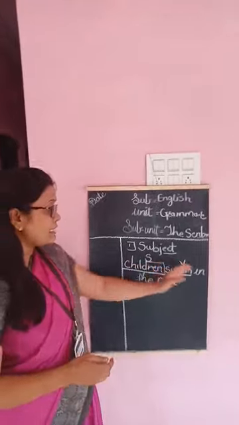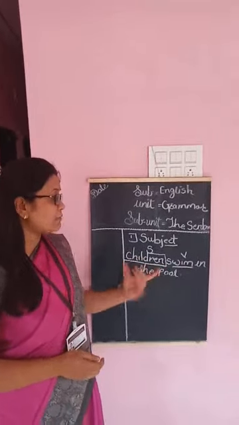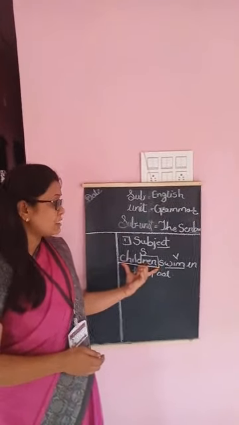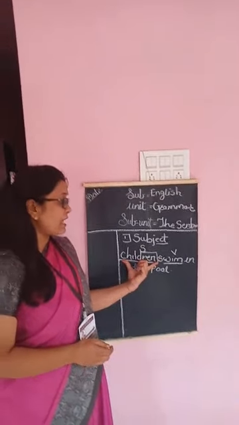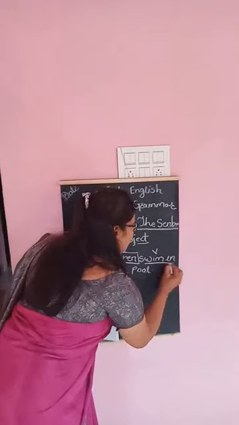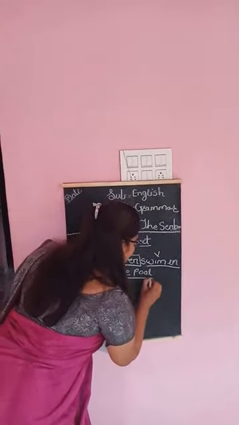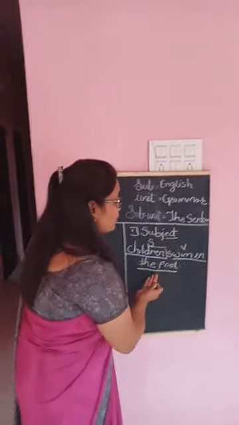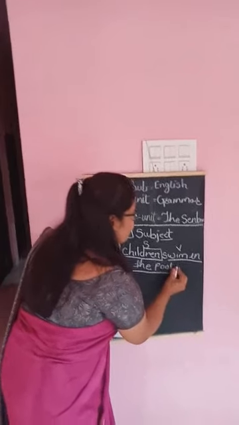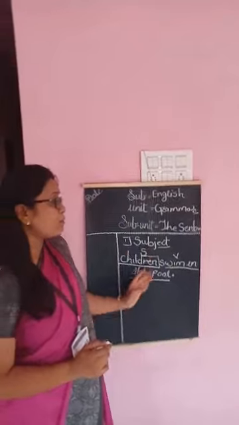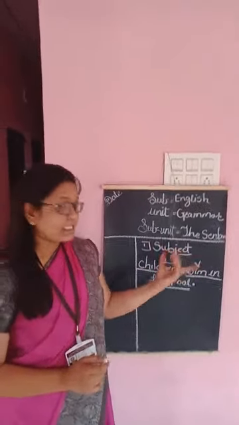In this sentence, children is the performer of the action, and "swim in the pool" is the part which tells you what is going on in the sentence. So "swim in the pool" is the predicate. Subject and predicate are the two important parts of a sentence.